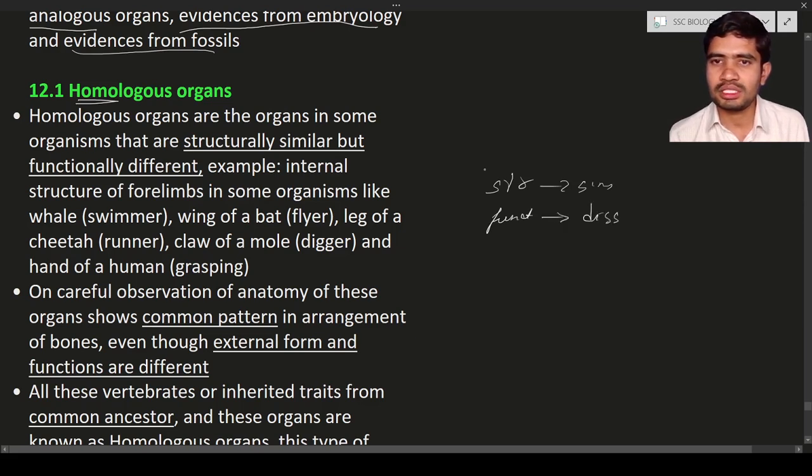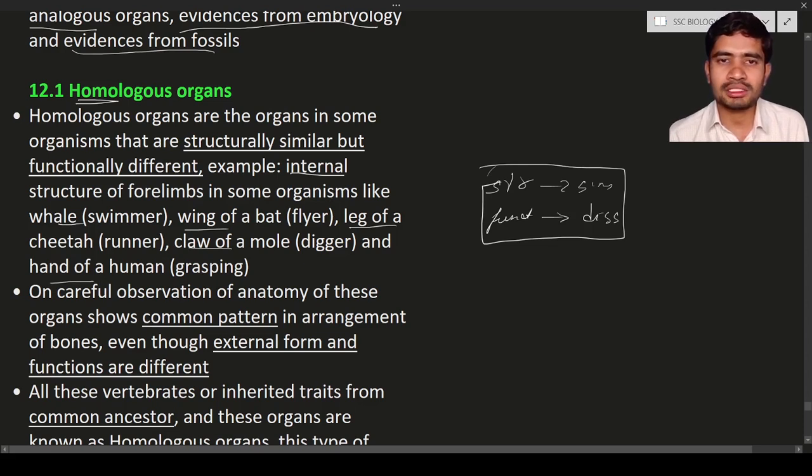So this is about homologous organs. Examples: the internal structure of forelimbs in organisms like whales, wings of a bat, legs of a cheetah, claws of a mole, a digger, and also hands of human beings, etc.